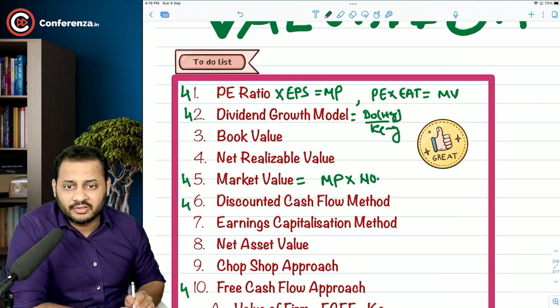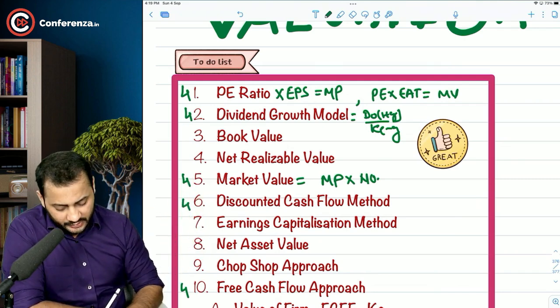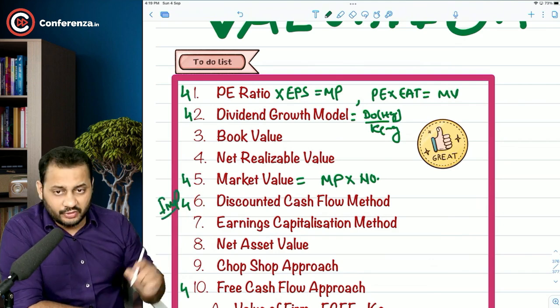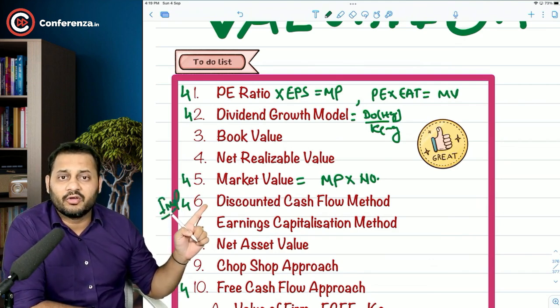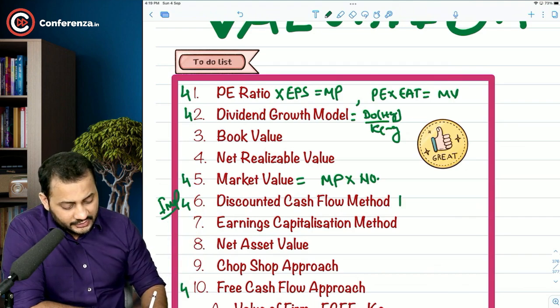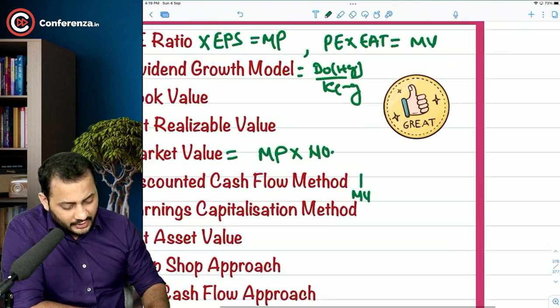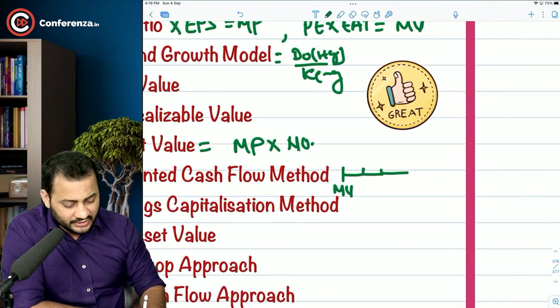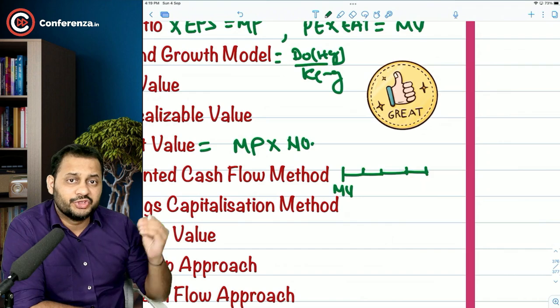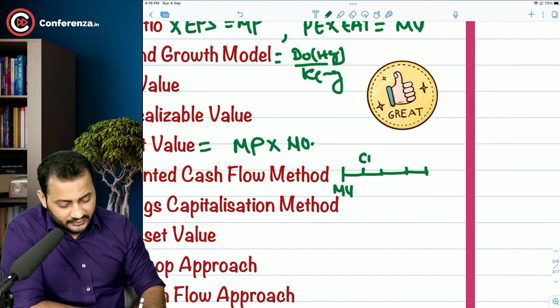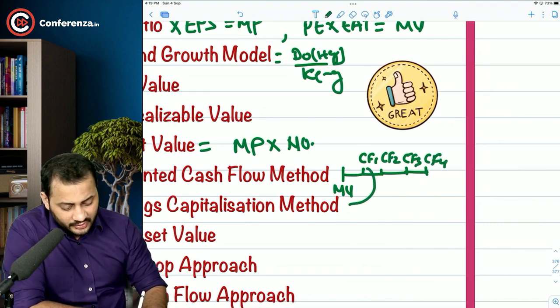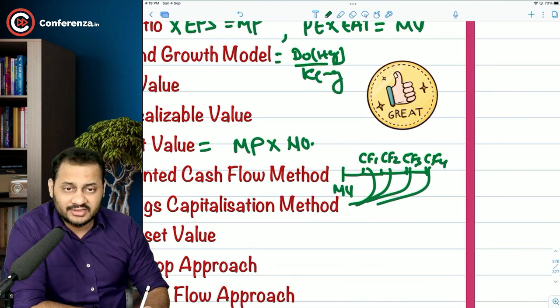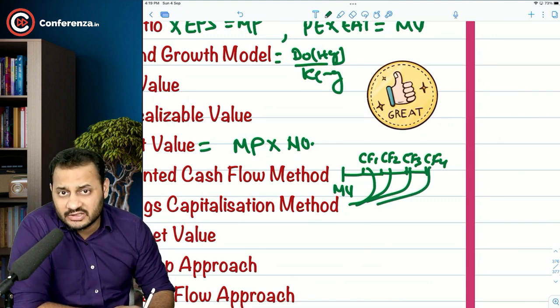Discounted cash flow method. This is one of the most important parts of this chapter, because we are going to use this concept a lot of times. Discounted cash flow method means if you want to calculate the market value of a company today, you take the future cash flows, let's say cash flow 1, 2, 3, 4, and discount them at the respective discount rate.